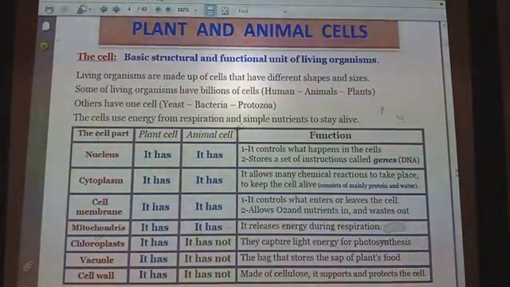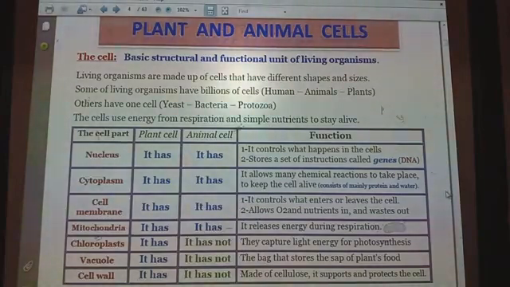Welcome back once again. Living organisms are made of a great number of cells. The number of cells differs from one living organism to another. Some living organisms have bodies consisting of just one cell, which are called unicellular organisms. Uni equals one, unit.